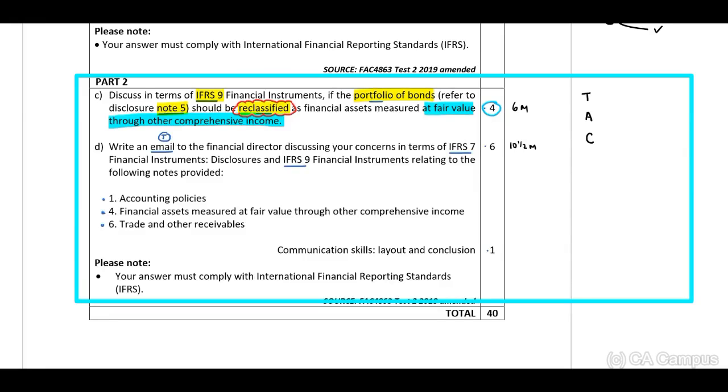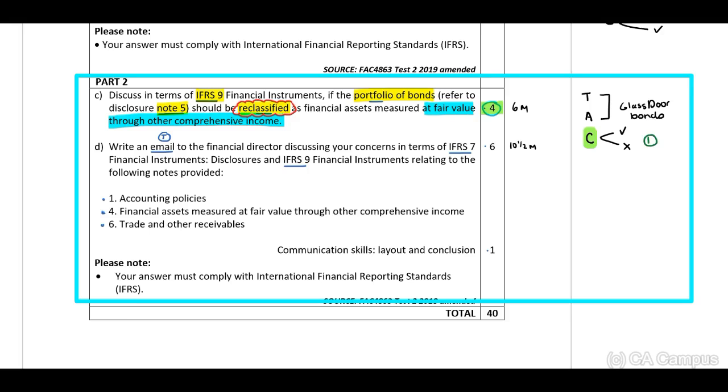Okay, now when we look at this plan of action, we need to identify our theory and we need to apply the theory. We need to look at the words, guys. We are looking at GreenDoor and we need to look at the bonds, right? Then conclude yes or no. Now look at this. 4 marks, guys. Therefore, if you have a proper discussion in terms of your application and theory and you conclude, this will already be 1 easy mark. Okay.